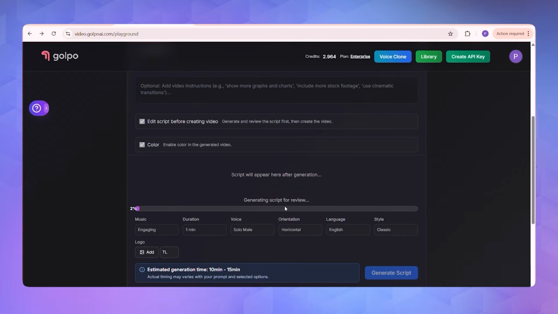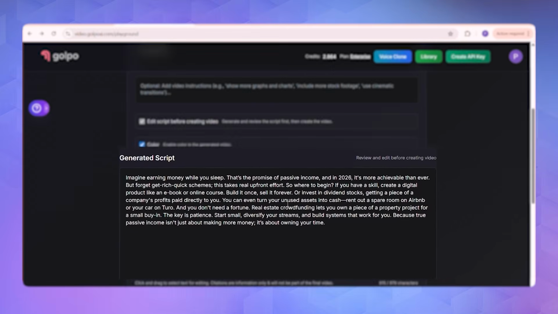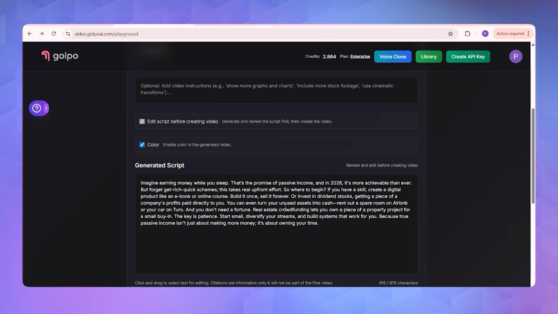The moment I click on generate this video, it will not give me the video directly. It will first give me a script because we wrote a prompt. After I click generate, a script comes here. Obviously, if I like the script, I can go ahead. But if you want to make some changes on this script, you can edit, delete or copy paste. Any option you see, you can pick up from there.